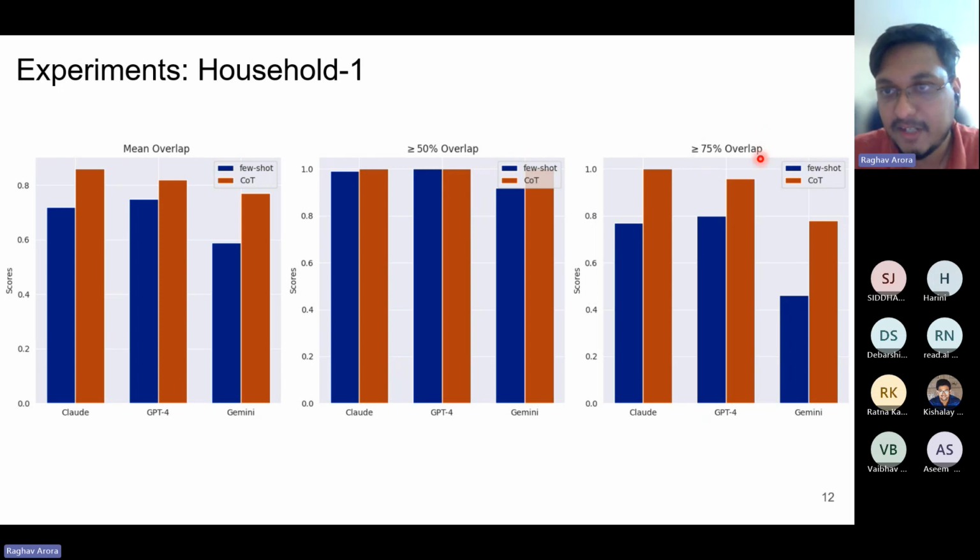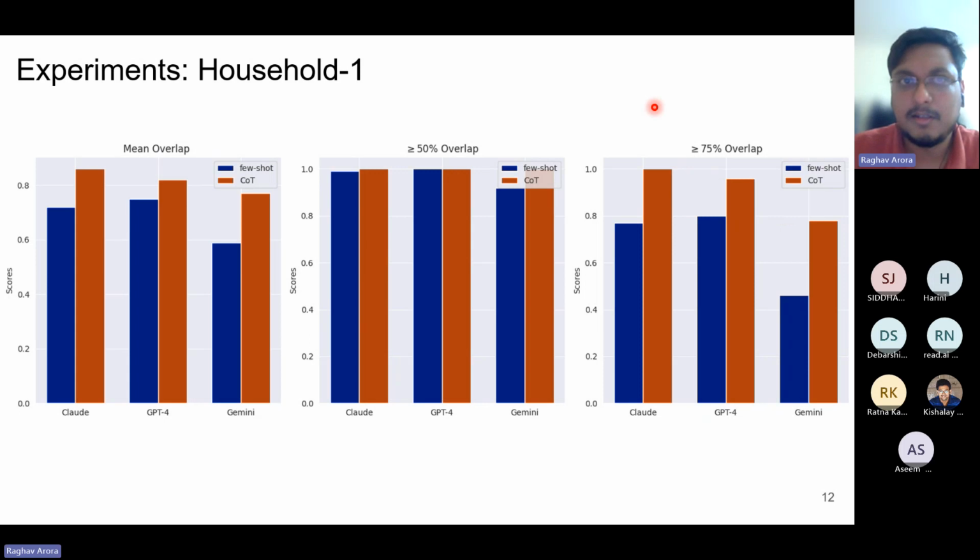For the greater than or equal to 75% overlap, we also see similar results where Claude reaches a value of 1, which means that out of 4 anticipated tasks, 3 are always matching the human expectation, which means that LLMs are able to find patterns in the household execution and are able to accurately anticipate upcoming tasks. We also show that in this example, in each of the 3 cases, Claude is outperforming GPT-4 and Gemini in the presence of chain of thought prompting.